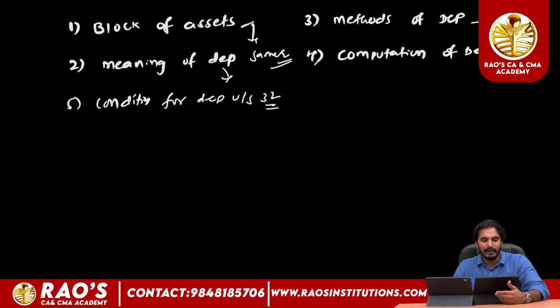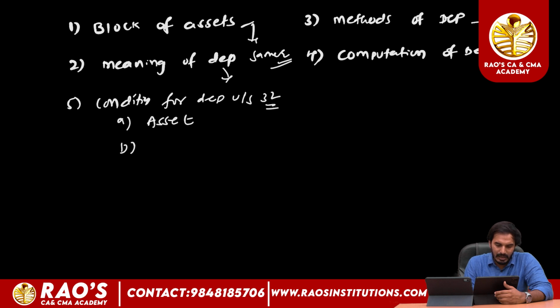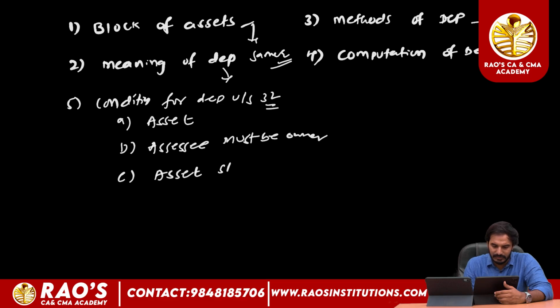In order to claim depreciation under section 32, there must be an asset and the assessee must be the owner of the asset. The asset should be used for the purpose of business or profession during the previous year.